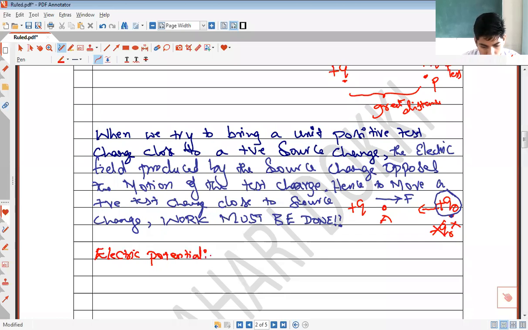See, as far as the idea of electric potential is concerned, electric potential must be defined at a point in the electric field. You must always define electric potential at some point in the electric field. You can define electric potential only at those points which are present in the electric field of some source charge. Suppose this is a source charge. There will be an electric field around this source charge. So you can define electric potential at this point, or at some other point. At infinity, the electric field due to this source charge is going to become zero. So you cannot define an electric potential at infinity.